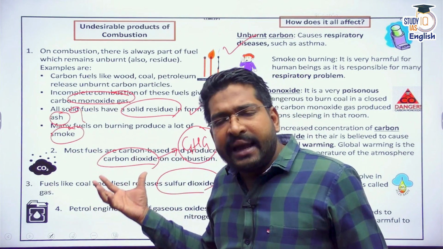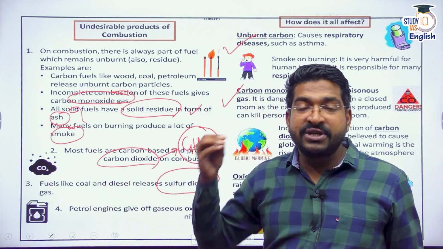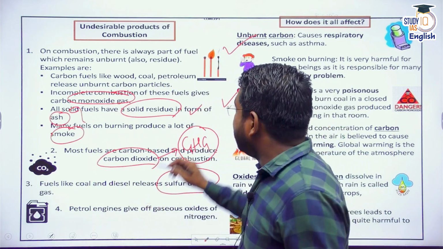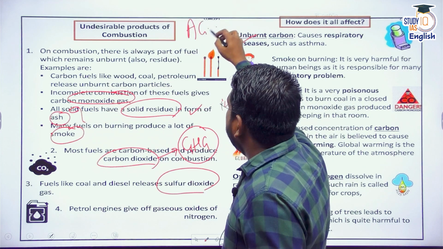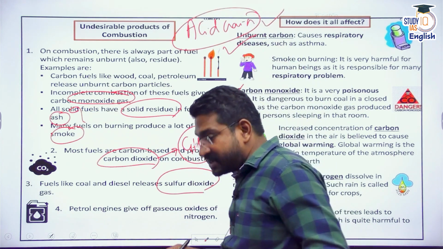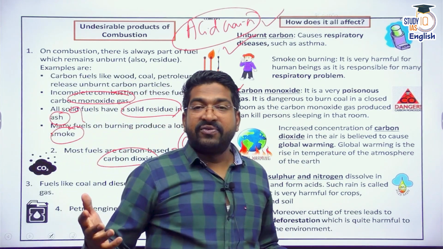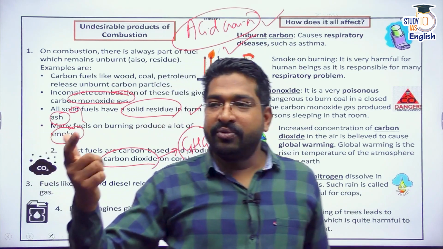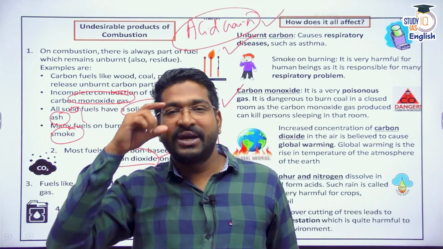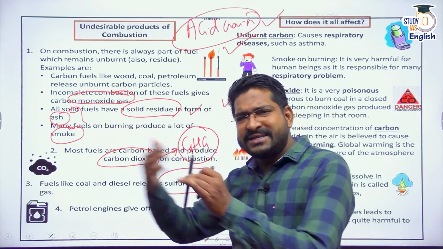And whenever a large amount of carbon dioxide, sulfur dioxide, nitrogen dioxide, or oxides of nitrogen and sulfur are released into the atmosphere, ultimately we have seen it leads to a problem called acid rain. In fact, we'll discuss that in our future classes also. Acid rain. If there is spontaneous combustion, forest fires are a possibility, which leads to large scale destruction of forests. So combustion has its own disadvantages.